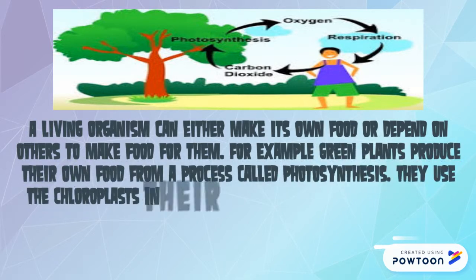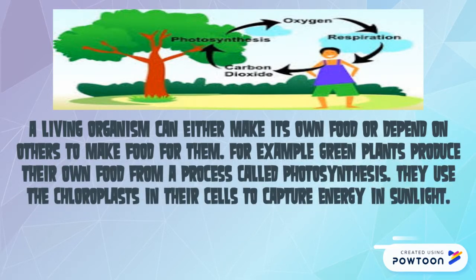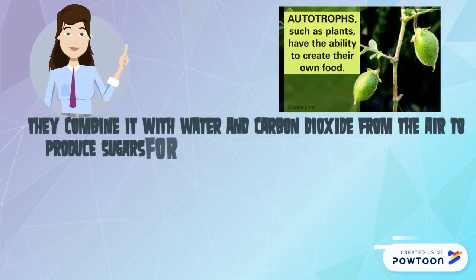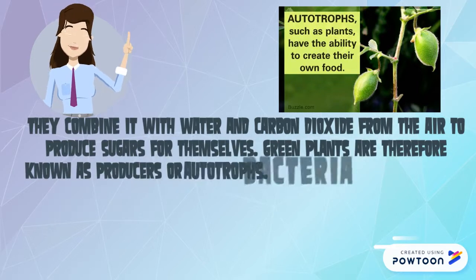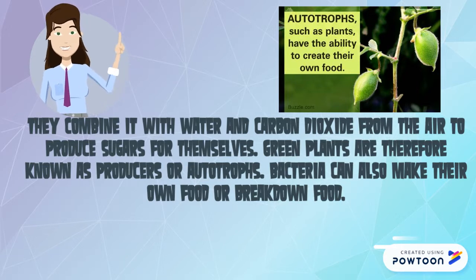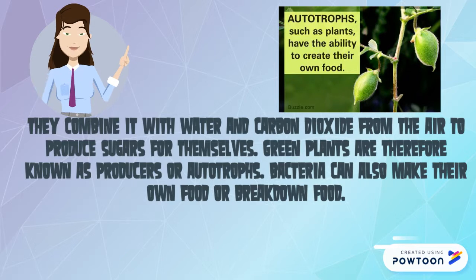For example, green plants produce their own food from a process called photosynthesis. They use the chloroplasts in their cells to capture energy from sunlight. They combine it with water and carbon dioxide from the air to produce sugars for themselves. Green plants are therefore known as producers or autotrophs. Bacteria can also make their own food or break down food.